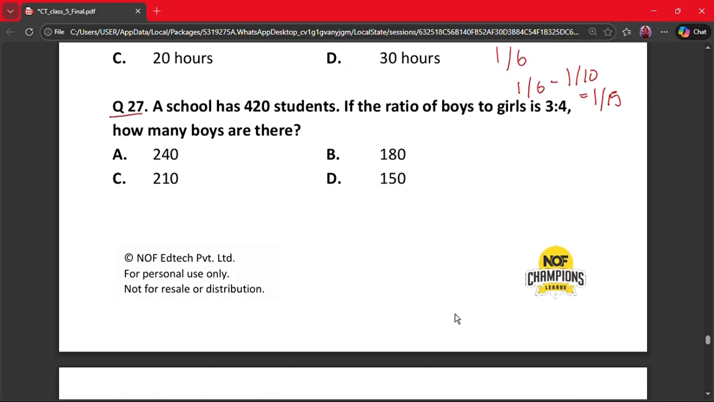Next question is question 27th. A school has 420 students. If the ratio of boys to girls is 3:4, how many boys are there? A 240, B 180, C 210, and D 150. So total parts are 7, 3 plus 4, 7. So one part, that means 420 divided by 7, which gives us 60. Boys is equal to 3 into 60, which will give us 180. So our correct answer is option B.